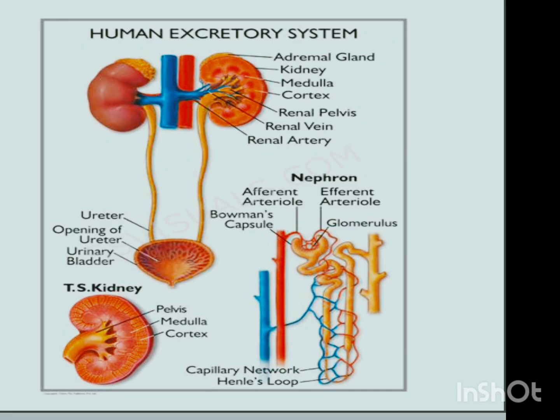In the diagram you can see that we have a pair of kidneys, and on the upper side we have an adrenal gland, then we have the kidney, then inside that we have a medulla, and inside that we have the cortex, then renal pelvis, renal veins, renal artery, all these are present. In the transverse section of the kidney, you can see the structure there. And then we have a nephron. The nephron has a Bowman's capsule, then glomerulus, afferent arterioles, then capillary network, and Henle's loop. These are the different parts we have in the nephron.